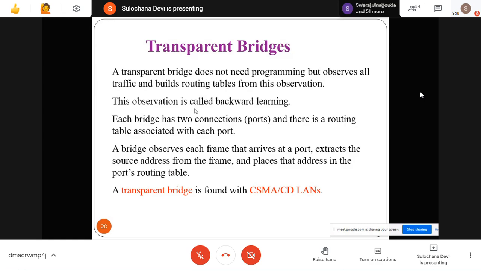Okay, this MAC address is on this port number. Again, if they receive some packet, they will store this information, and they continuously update their bridge tables. That we call a transparent bridge, and they are generally used in CSMA/CD LANs.